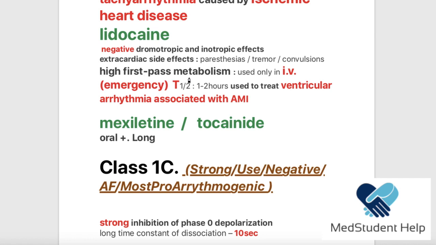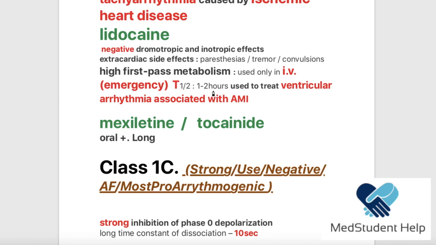It is very famous in pharmacology that lidocaine is an example of the drugs that have an extensive first pass metabolism. As you remember, if a drug has a very high first pass metabolism, what does that mean? It means that we can't give it orally because the dose is going to be decreased very much. So we have to use it in an IV form, intravenously, and it is used usually in emergency.